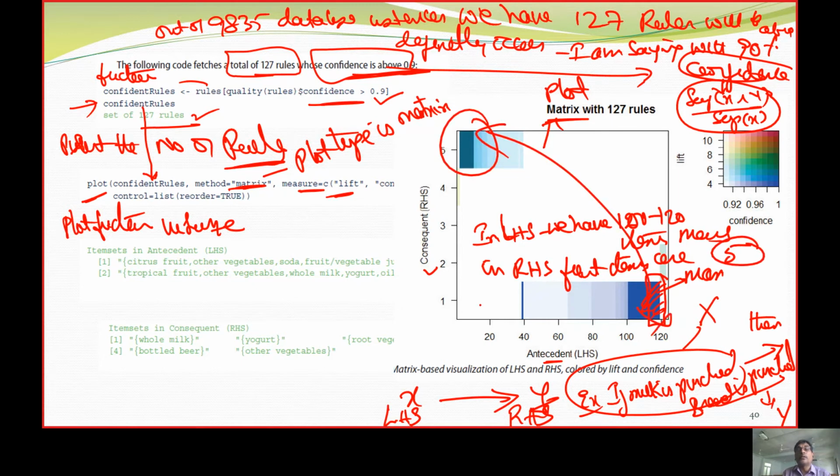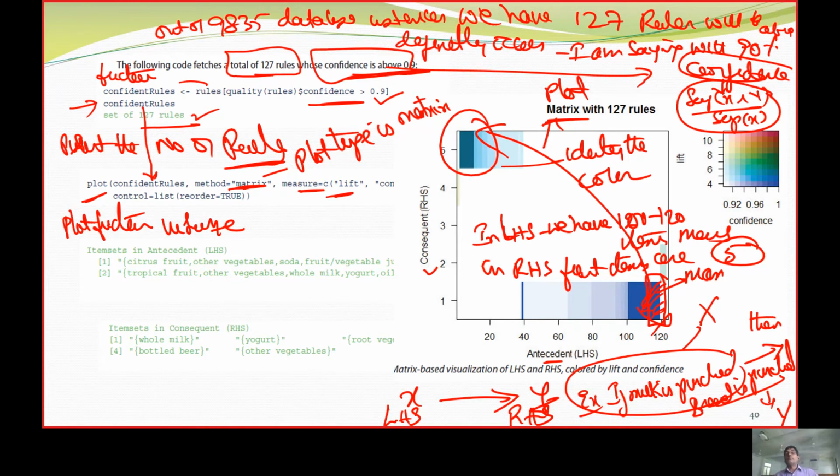So this is what we are going to tell. The color is going to state something, so we can identify the color. What is this color telling? The most frequent items on the right hand side are 5. In the left hand side, I get some 120 items. In the right hand side, I am going to get only 5 items. In this model, we are going to give a relationship between X to Y.